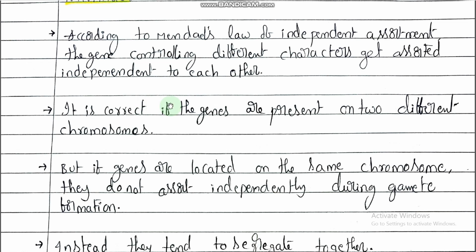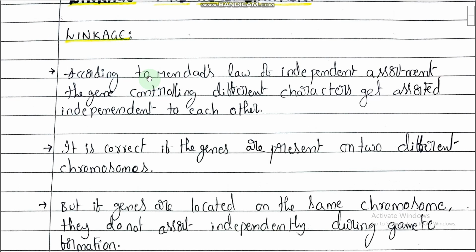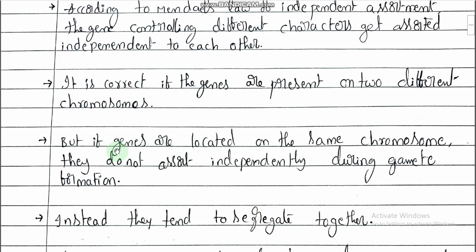You understood or not? Independent assortment is possible only when the genes are present on different chromosomes. Further, you will understand the concept. But whatever linkage and recombination, this concept is a deviation from Mendel's law, that you need to remember. Clear? Okay. But if genes are located on the same chromosome, they do not assort independently during gamete formation.